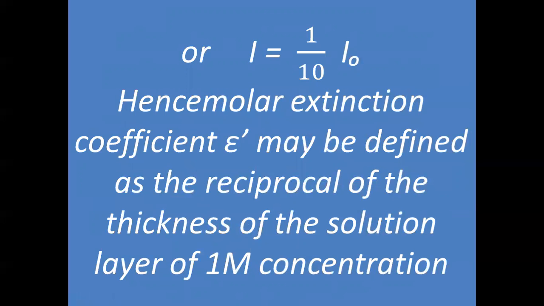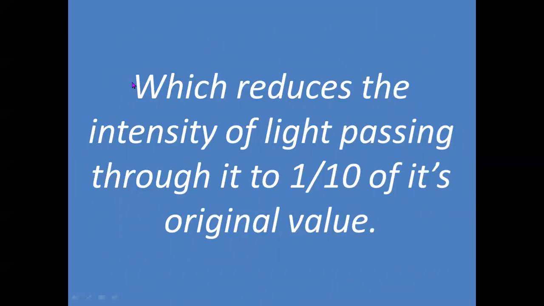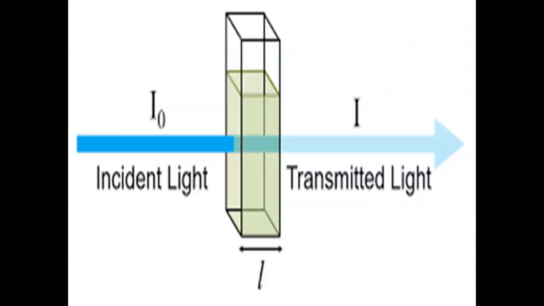Here you can understand that I0, the intensity of incident light, is 10 times the intensity of transmitted light, or the intensity of transmitted light is 1/10 of the intensity of incident light. So in this way, we can define molar extinction coefficient.